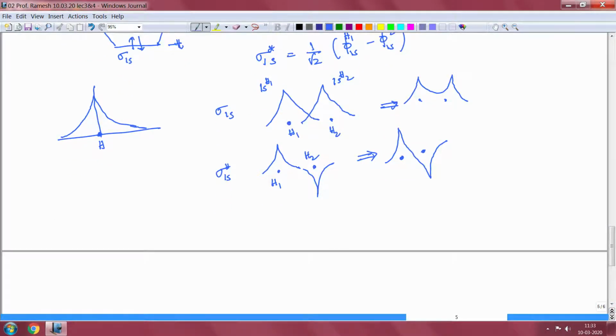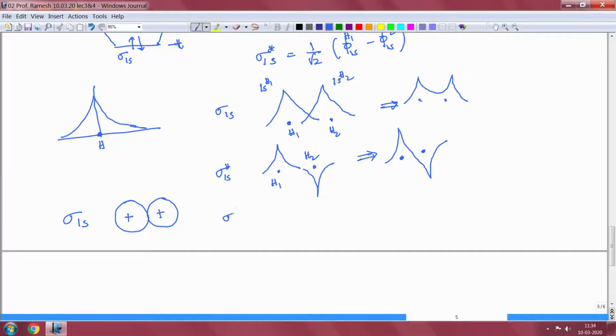I can write down sigma 1s as this spherically symmetric 1s orbital with the sign of the wave function plus, and the second one is also 1s with the sign of the wave function plus.